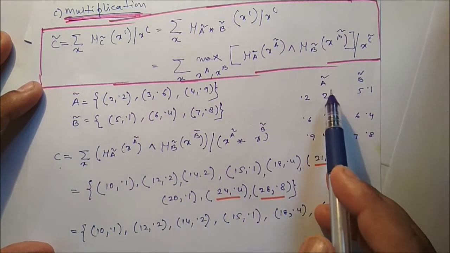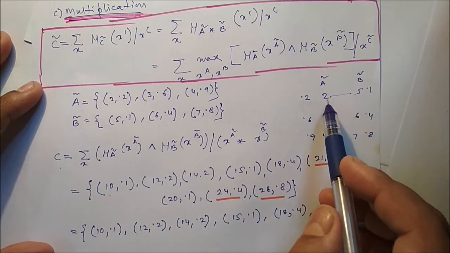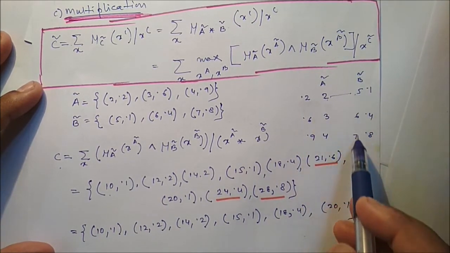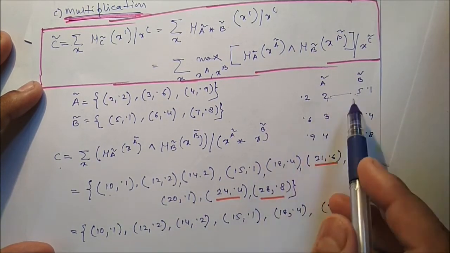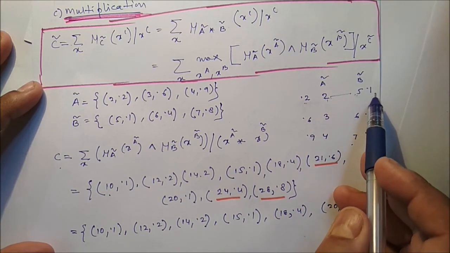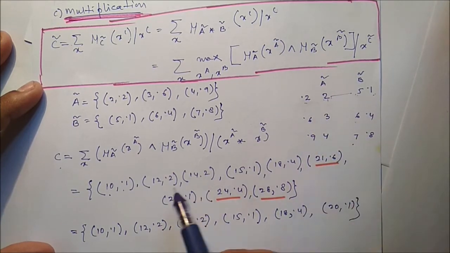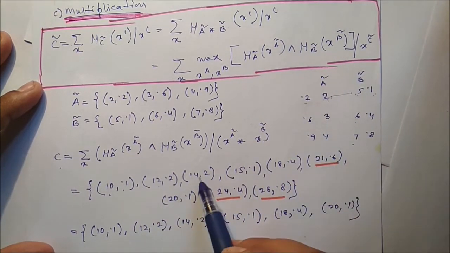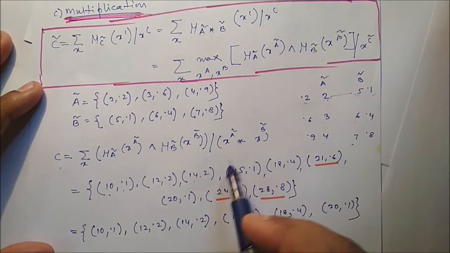So you have to multiply 2 into 5, it is 10. You have to multiply each and every element of A with each and every element of B. So 2 into 5, 2 into 6, 2 into 7. 2 into 5, it is 10. If you compare these two membership values, we have to take the minimum one, that is 0.1. 2 into 6, 12, we take the minimum one, 0.2. 2 into 7, 14, we take the minimum one, 0.2.